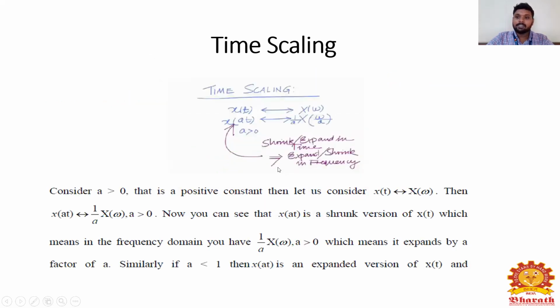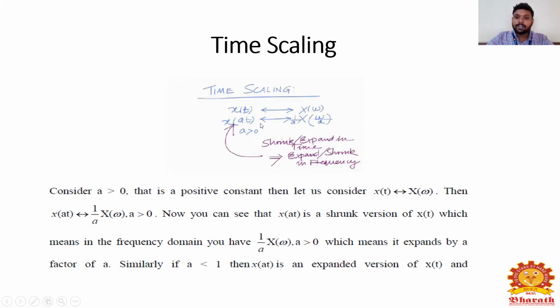The next property is time scaling. Time scaling starts from x of t, which everyone knows. If I take the Fourier transform, we will get X of omega. So X of omega is the Fourier transform of x of t. If I apply time scaling, x of t changes to x of a t.